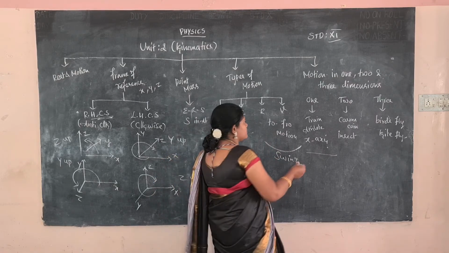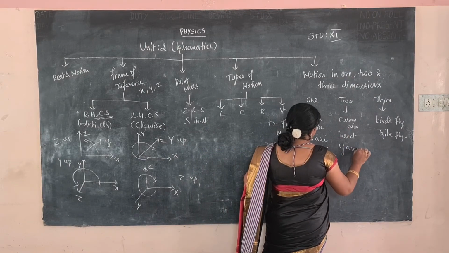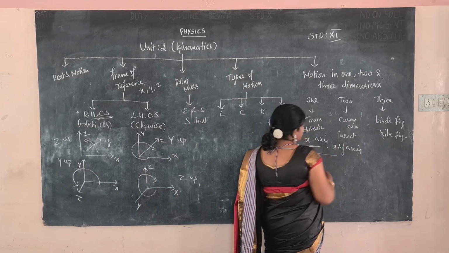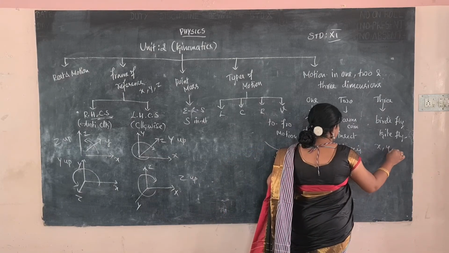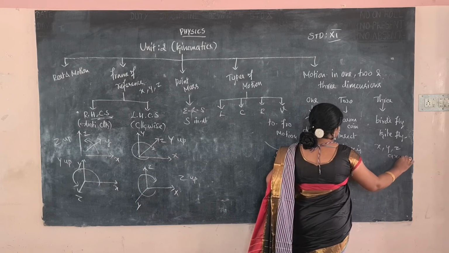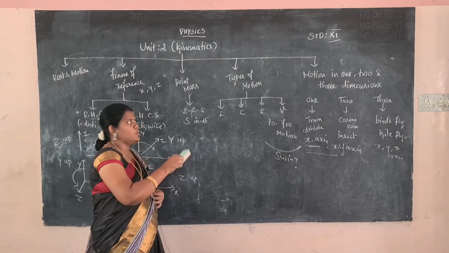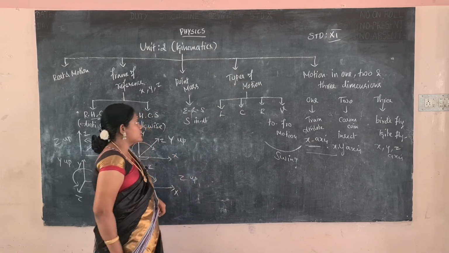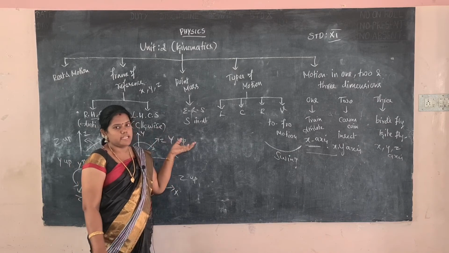So one dimension means only the x axis will be used. Two dimensions means the x and y axes will be used to move, and third dimension means the x, y, z axes, three axes, will be used to move an object. So that is called motion in 1, 2, 3 dimensions.